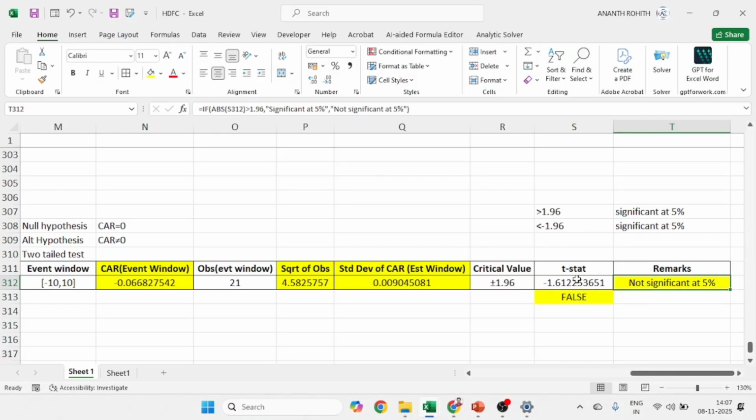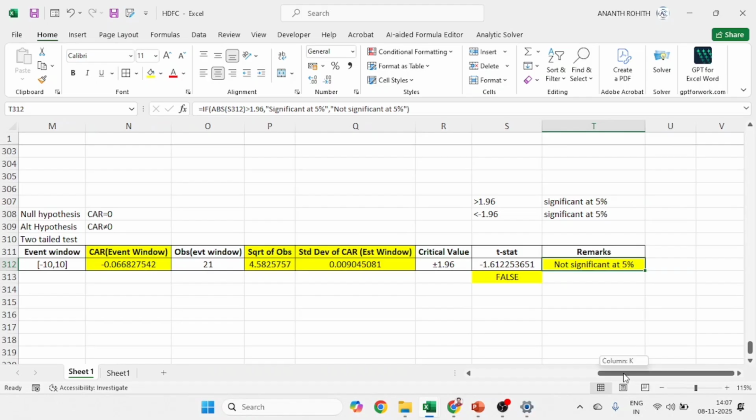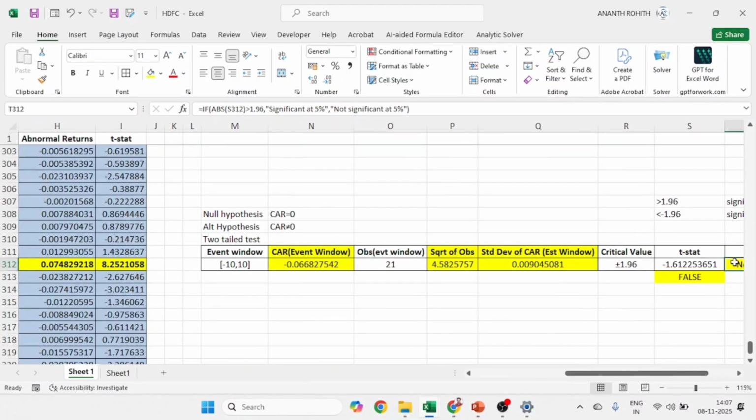Based on these remarks, I can say there is no significant impact of the merger news, HDFC Bank merging with HDFC Limited, in this particular event study analysis at an event window of -10 to +10 days.